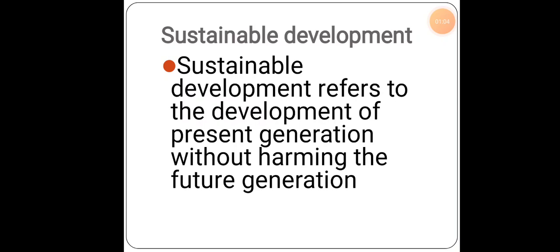So what it tells is the development of the present generation without harming the future generation. Now if we consume everything, what happens to the future generation? There will be only a limited percentage of the resources left behind for our further generations. So because of this, whenever you switch on any water, or whenever you see water flowing in public places, you just turn it off, so that the water or electricity could be consumed in the future. That is known as sustainable development.